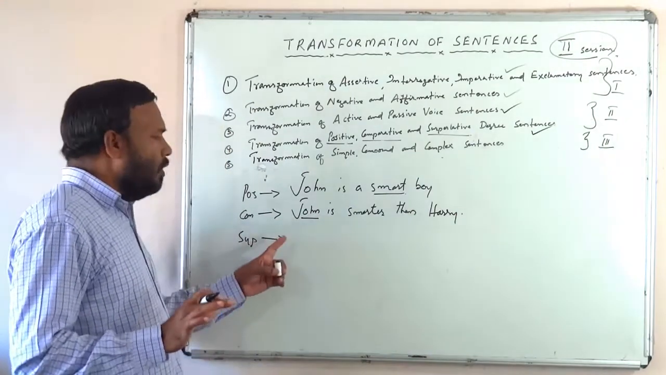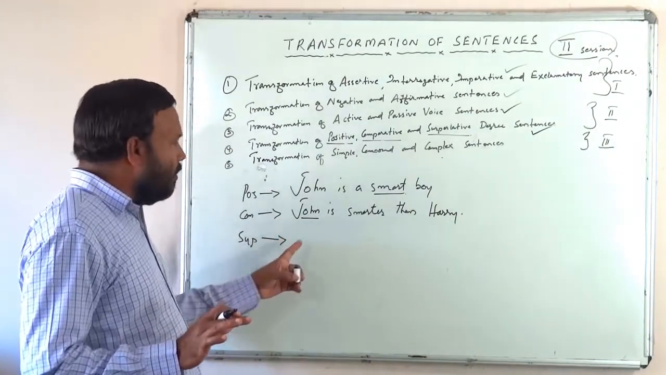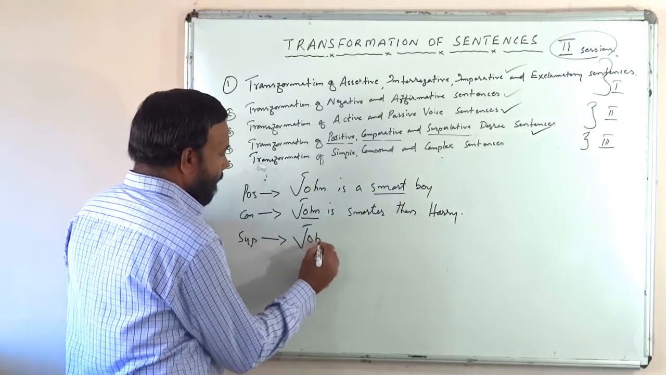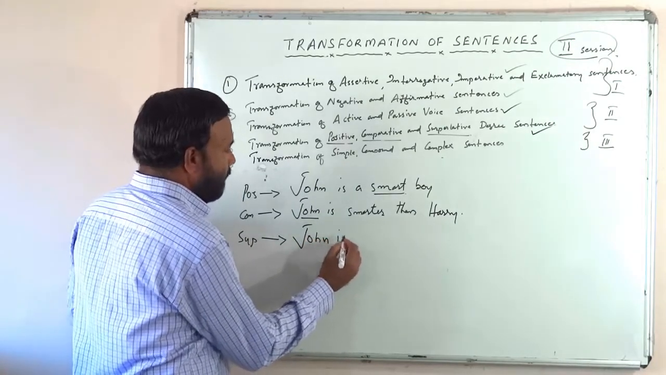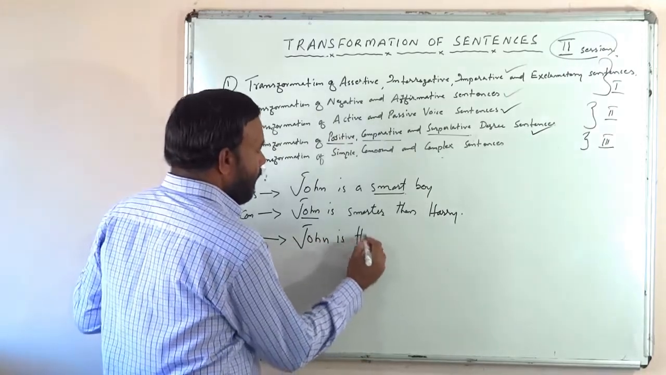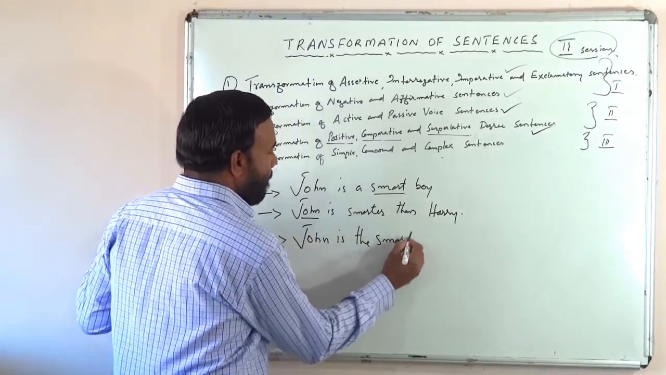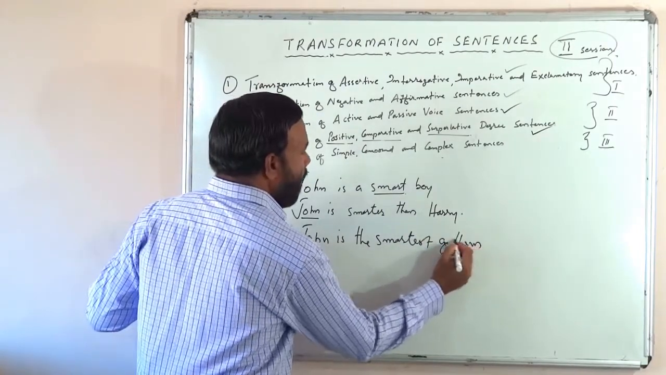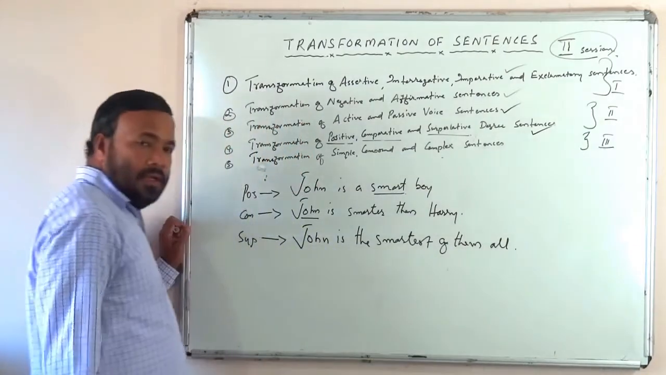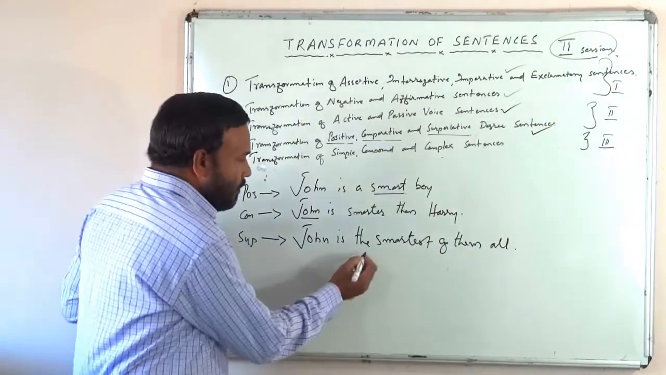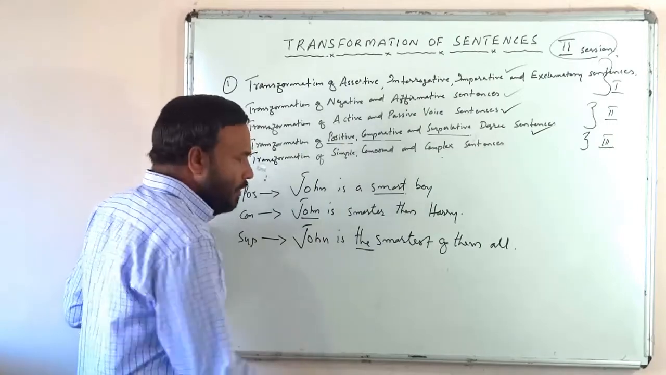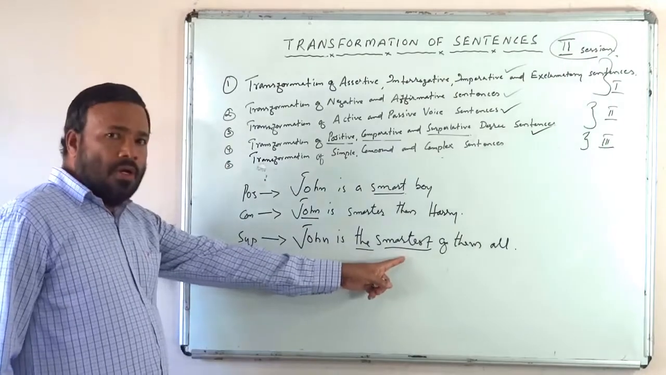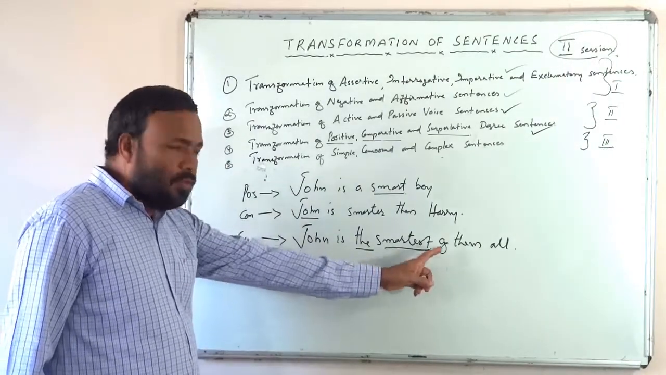Let us see what will be the superlative degree of the sentence. See the sentence. John is the smartest of them all. John is the smartest. The is the in a superlative degree, always the will be there. Smartest is the superlative degree. So John is the smartest of them all.